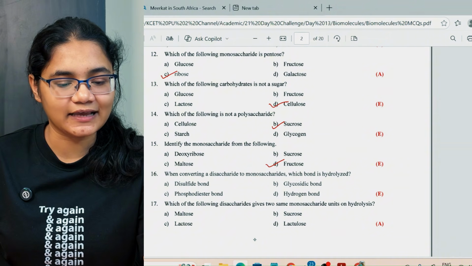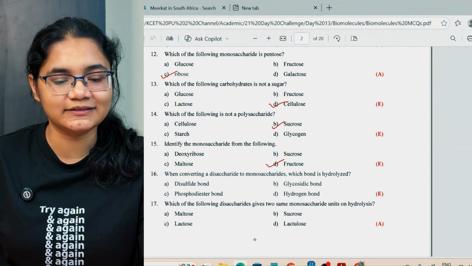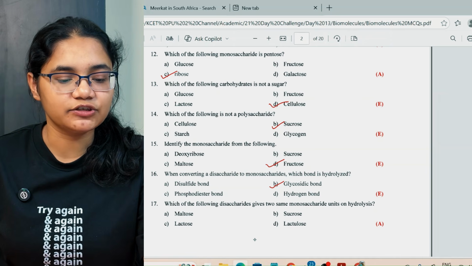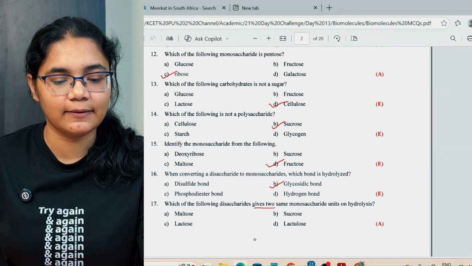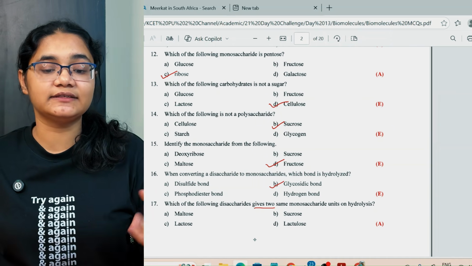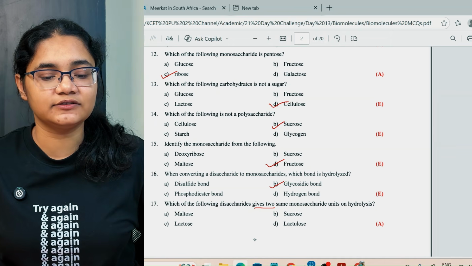When converting a disaccharide into monosaccharide, which bond is hydrolyzed? So here the glycosidic bond is hydrolyzed. Which of the following disaccharides gives two same monosaccharide units on hydrolysis? Which of the following gives two same monosaccharides? So that is your sucrose.